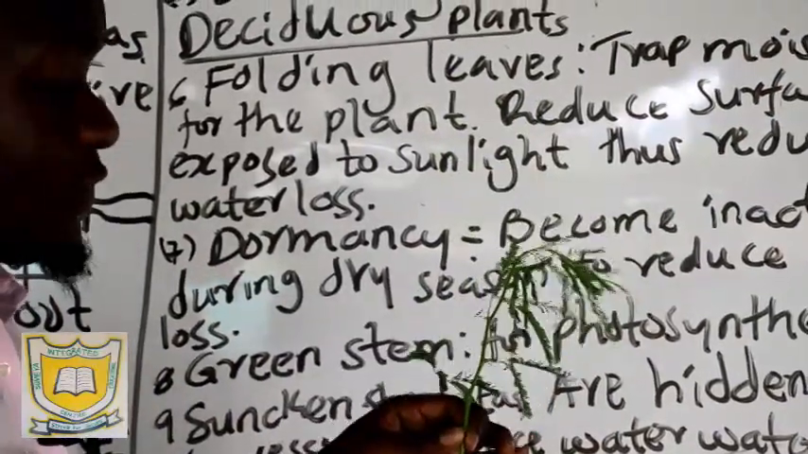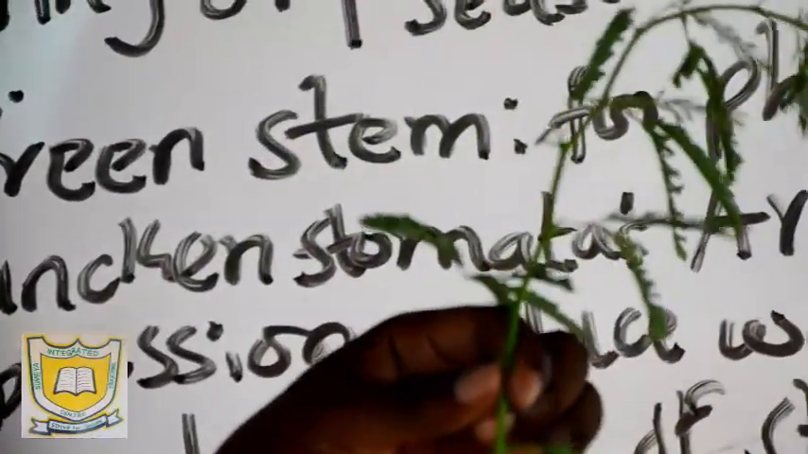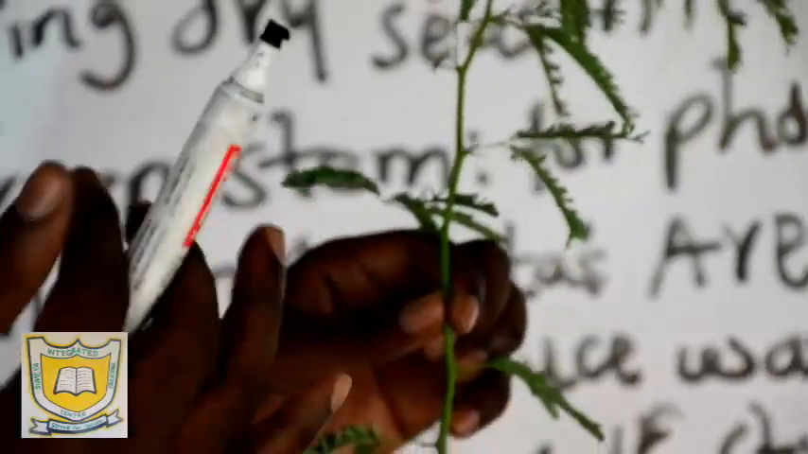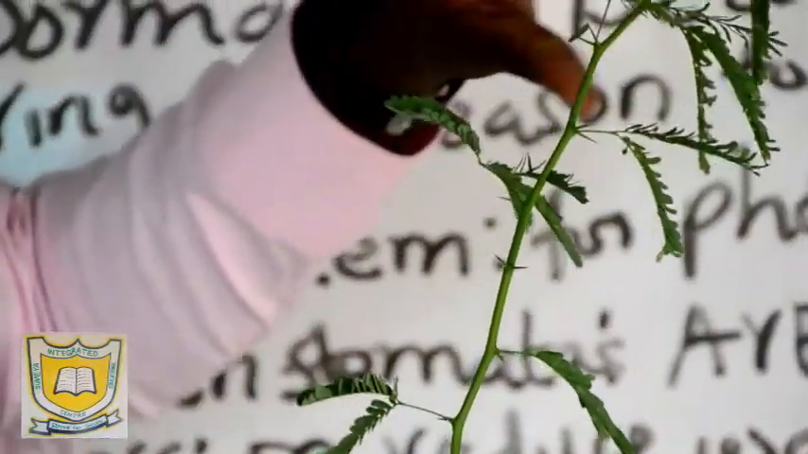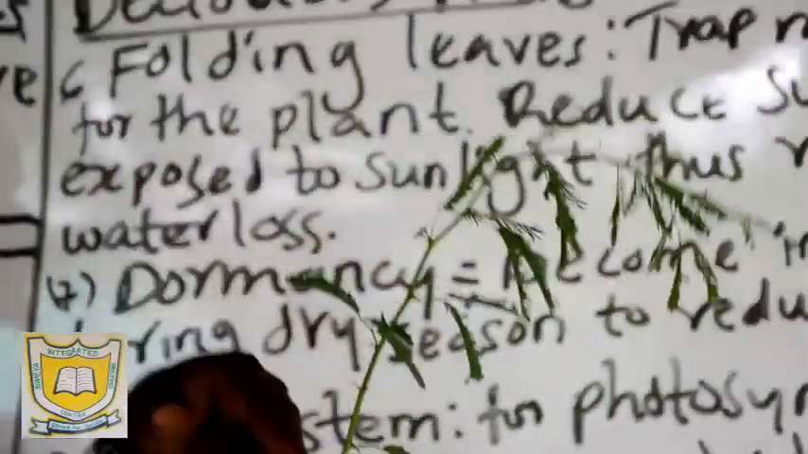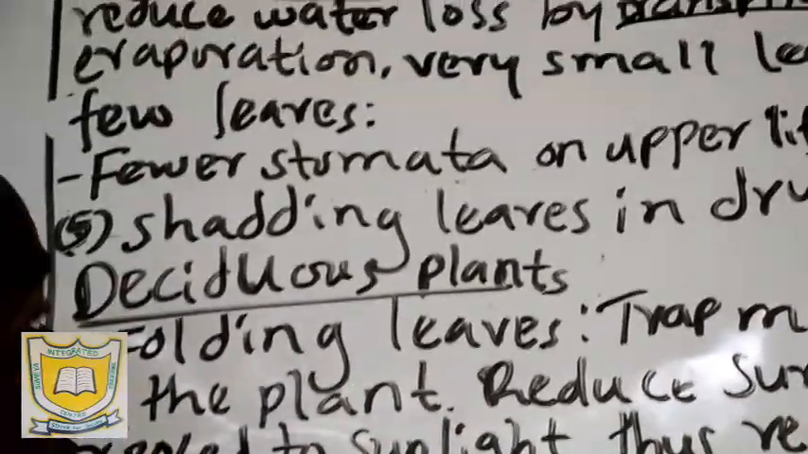Also, these thorny leaves help in protection of these plants against enemies. These enemies include animals. If an animal comes to destroy this plant, it will be difficult because of the presence of these thorny leaves. So the thorny leaves are, number one, to reduce loss of water. Number two, for protection against enemies.